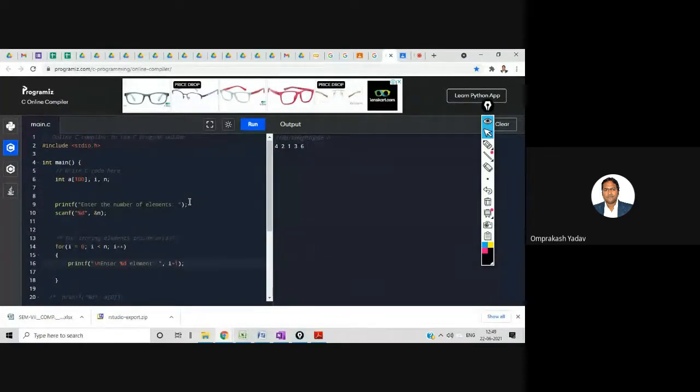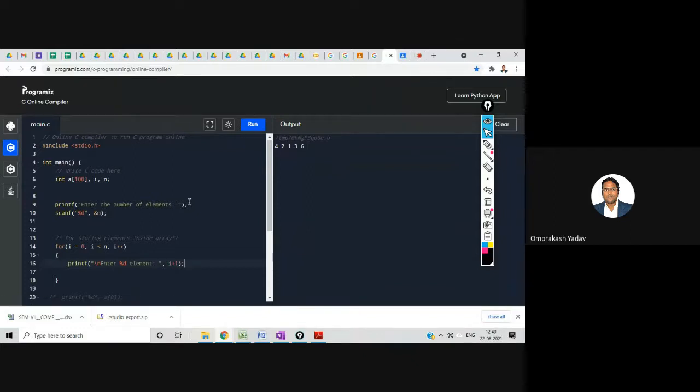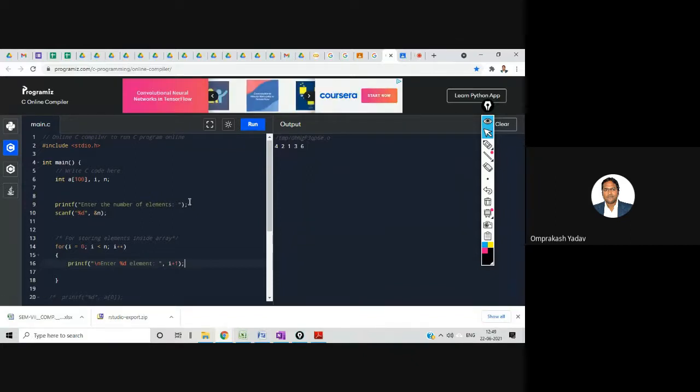Because users are dumb; they don't know about these softwares and all, right? We as programmers understand about the software. So from our side, we should provide such messages that the user should be able to understand properly. If you just display nothing on the screen, then the user will not understand what input he must provide. So we have to provide user-friendly messages. That's what I'm displaying: enter element 1. So the user will understand that the first number is being asked.